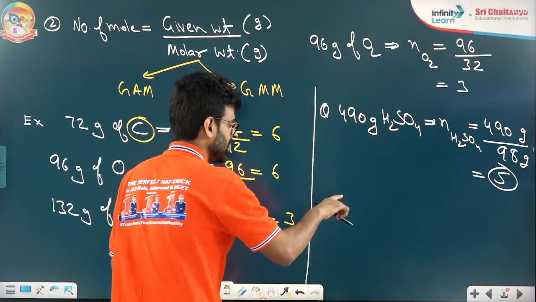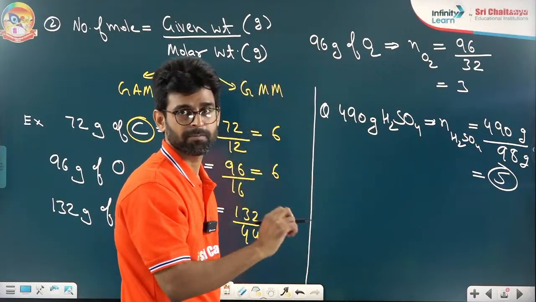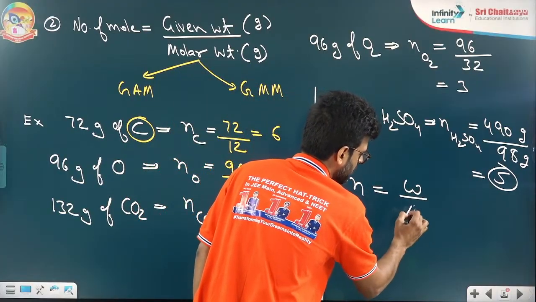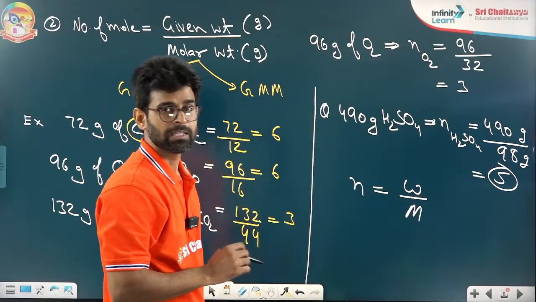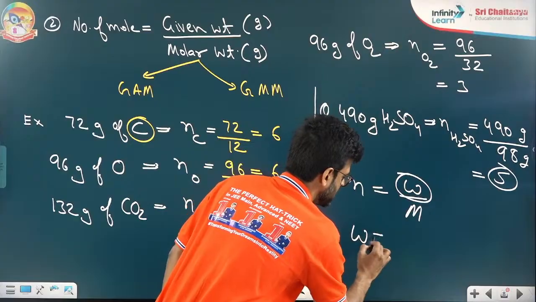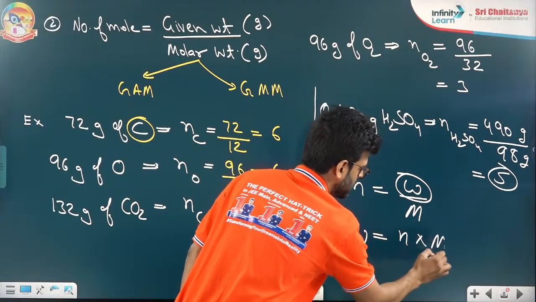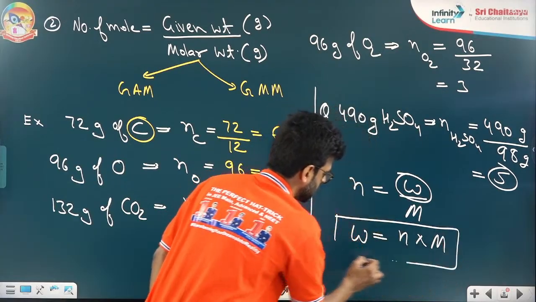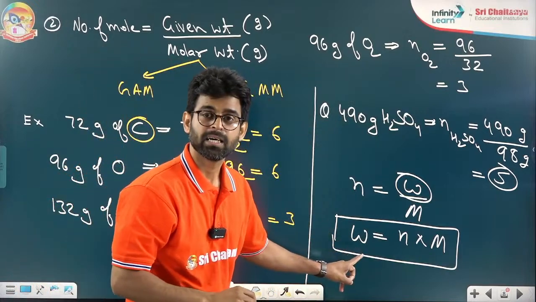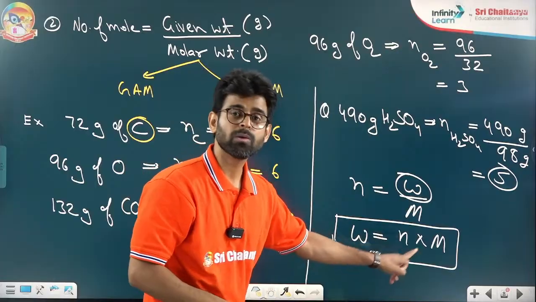Great. Now I am coming to reverse questions. Imagine the mole is given as weight by molar weight. So if by chance they ask you the weight, what is the weight? Weight is number of moles into molar mass. What is given weight? So number of moles into molar mass.